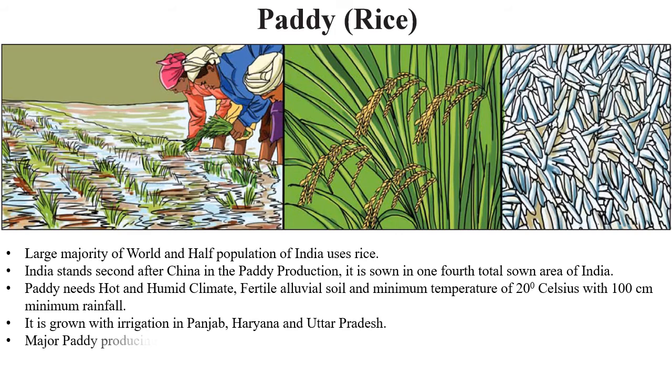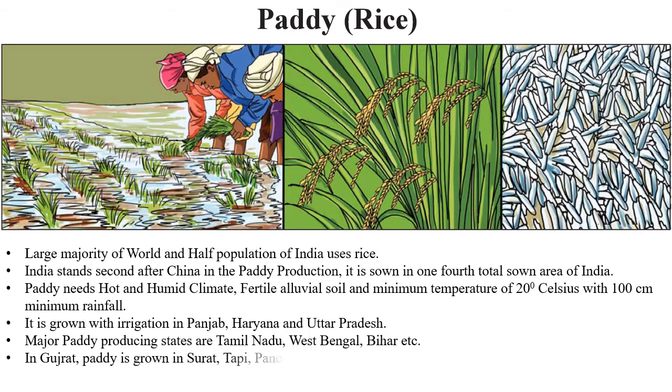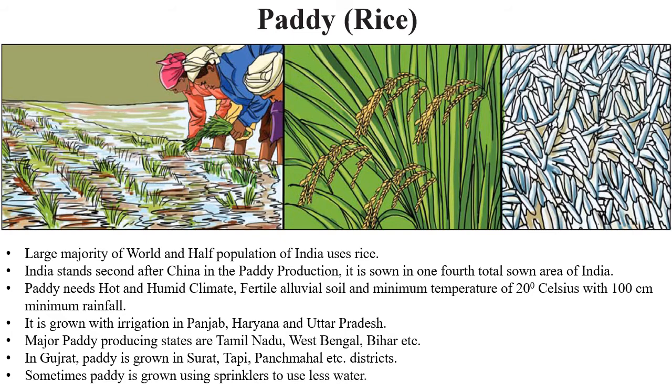Also, major paddy producing states could be listed as Tamil Nadu, West Bengal, Bihar, etc. Apart from them, in Gujarat, paddy is basically grown in Surat, Tapi, Panchmahal, Valsad, etc. district. Sometimes paddy is grown using sprinklers to use less water.